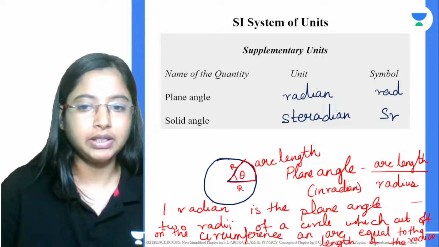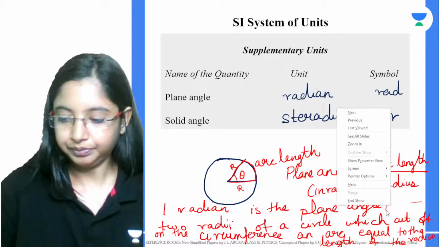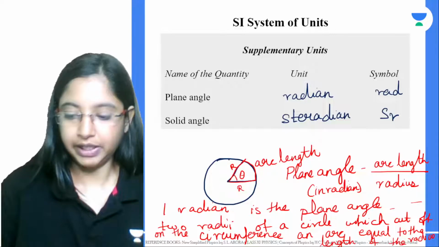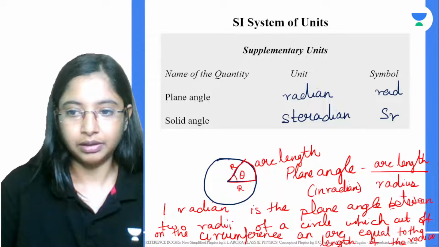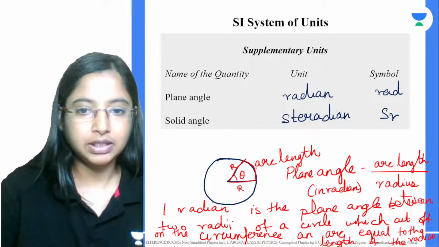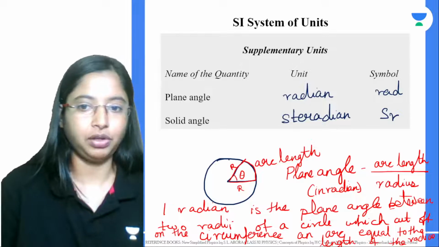right? So 1 radian is the plane angle of a circle. Okay, 1 radian is a plane angle between two radii of a circle which cuts off on the circumference an arc equal to the length of the radius. So this arc over here is equal to the length of this radius. So if you want this plane angle over here, right, you will have to take the arc length, what is the length over here, divided by the radius of the circle. Then that gives you the angle in terms of radian.